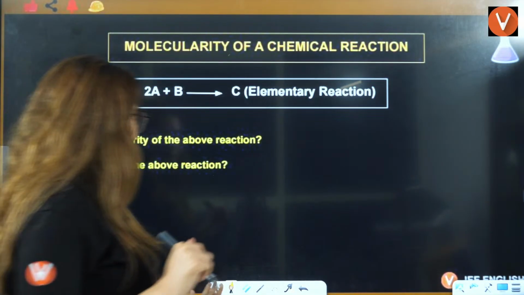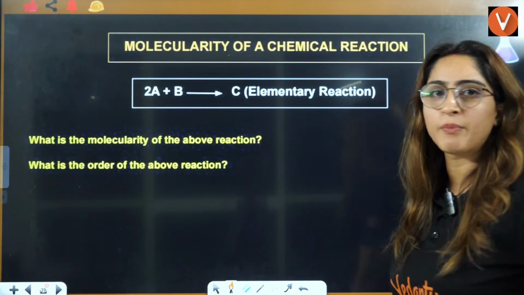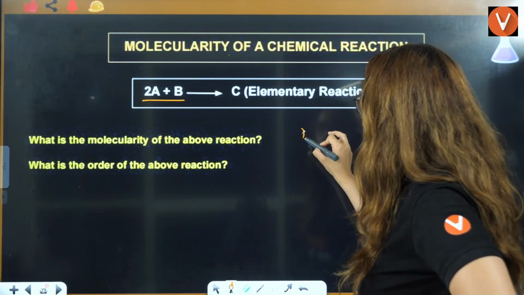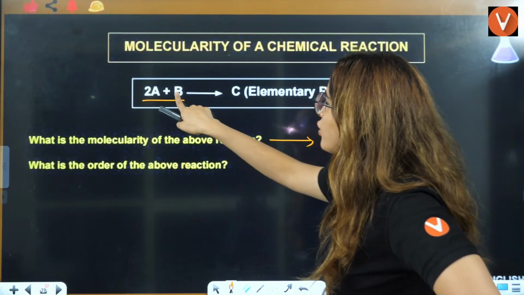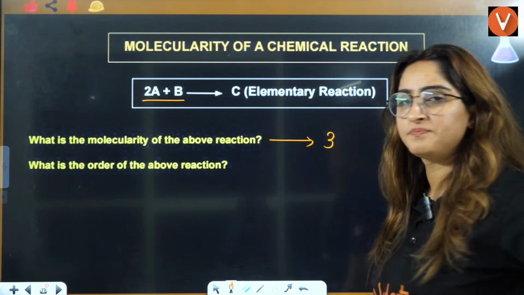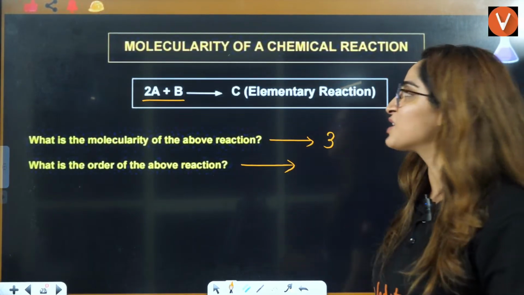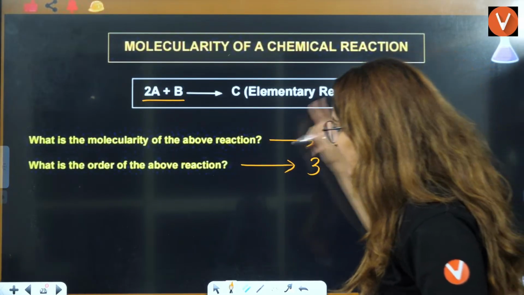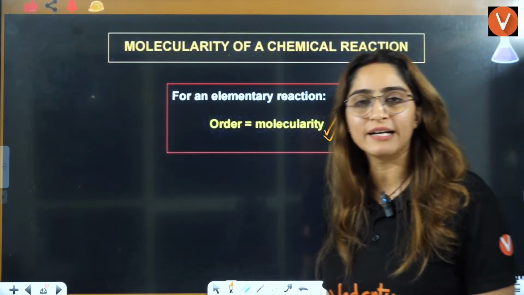And if you see in this elementary reaction, what is the molecularity of the above reaction? If it is an elementary reaction, molecularity is going to be 2 plus 1, that is 3. In an elementary reaction, order is also 2 plus 1, that is 3. So in an elementary reaction, order is equal to molecularity.